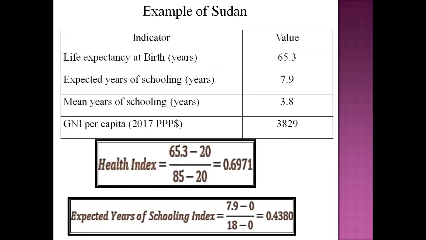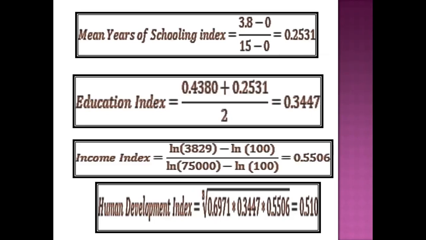Similarly, expected years of schooling is equal to 7.9 minus 0 over 18 minus 0, where 7.9 is the actual value, 0 is the minimum goalpost, and 18 is the maximum value. From this we get 0.4380. This is the expected years of schooling index. Now the mean years of schooling, similarly, the actual value is 3.8 minus 0 divided by 15 minus 0, equal to 0.2531.